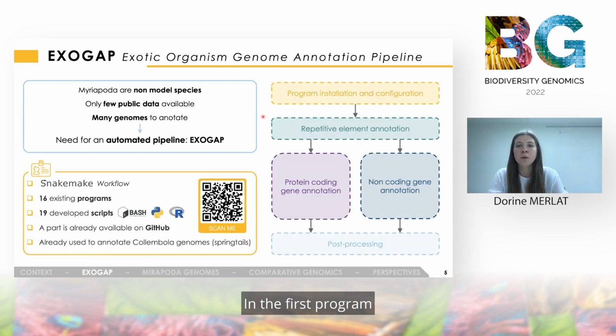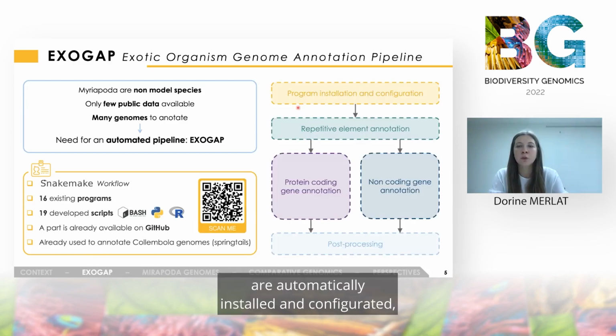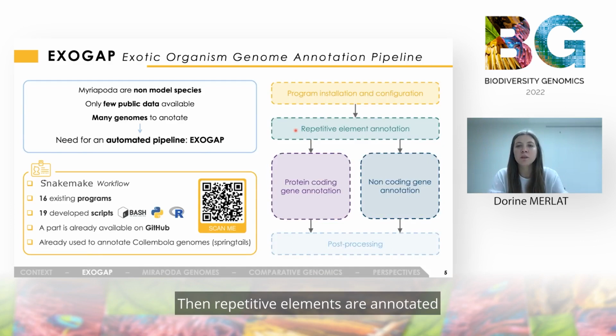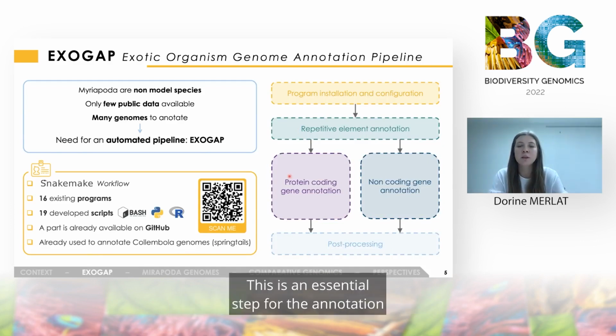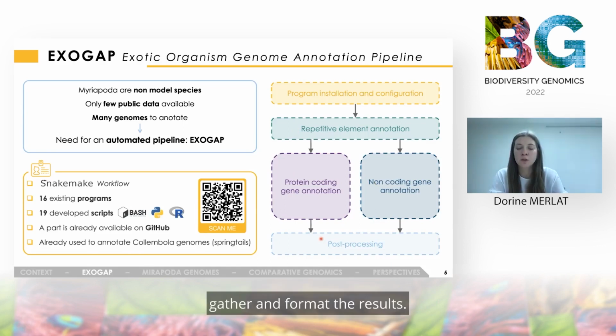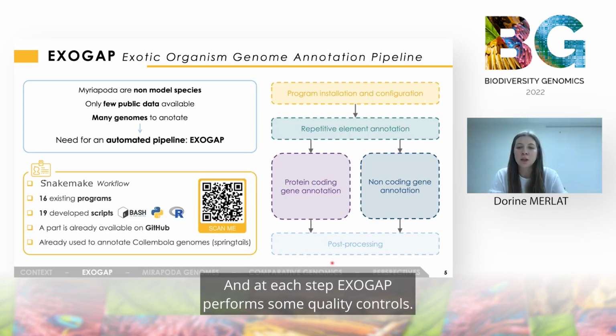First, programs are automatically installed and configured. Then repetitive elements are annotated and masked in the genome. This is an essential step for the annotation of protein coding genes and for those non-coding. Finally, a last step, the post-processing, allows us to gather and format the results. And at each step, EXOGAP performs some quality controls.